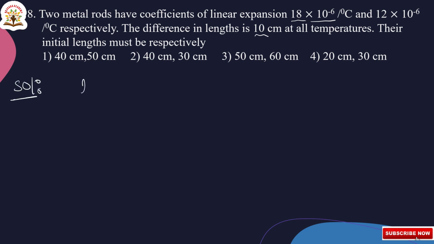Given L2 minus L1, the difference in length, is equal to 10 centimeter. Consider this as equation number 1. Here the difference in length of two rods remains constant.